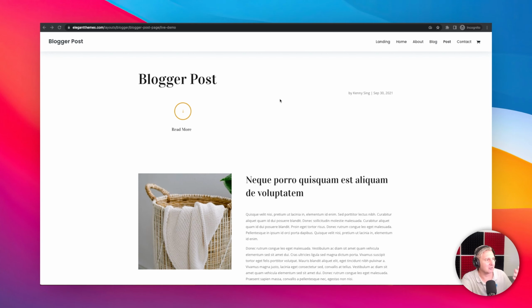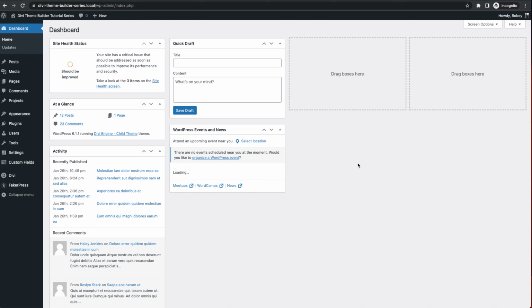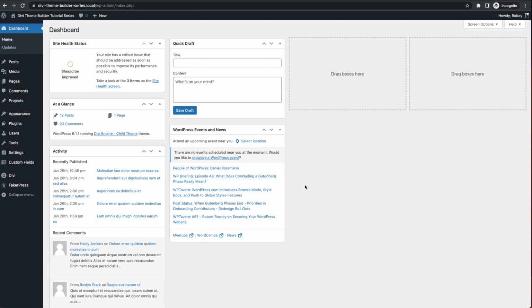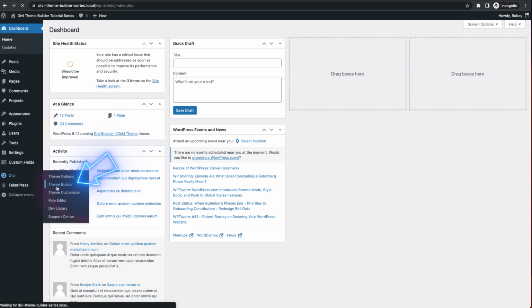And of course, they don't teach you how to use these templates really. They make them available for you to download, but they don't really get into high customization or how to go build something like this for yourself. So we're gonna start here on the back end of our Divi site. And what we're gonna be doing is heading over to the theme builder.